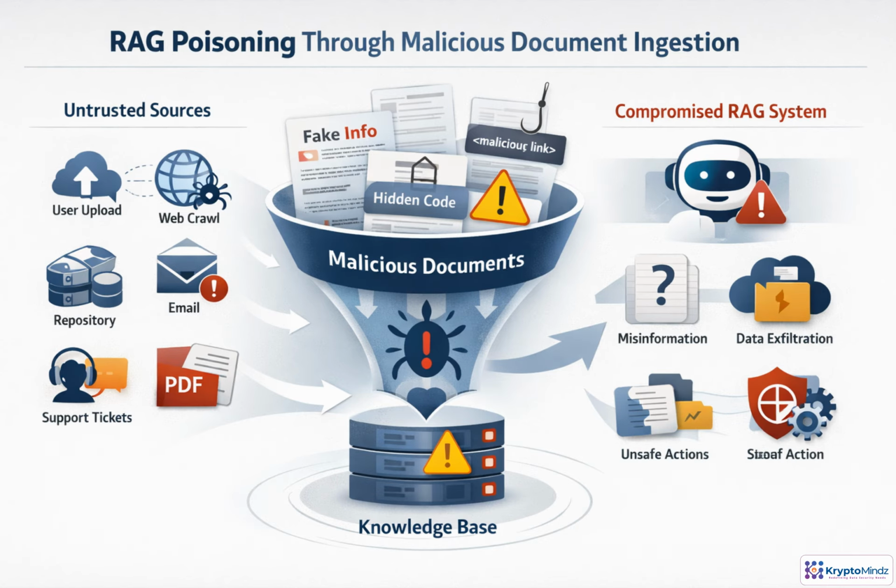RAG poisoning starts before the model ever answers a question. An attacker gets content into a trusted ingestion path, such as an upload, crawl, email, PDF, or support ticket. That content may include false facts, hidden text, metadata, or prompt injection instructions. Once indexed, retrieval gives it authority. The model may repeat misinformation, recommend unsafe steps, expose data, or bypass policy. The key control is source risk classification and sanitization before anything becomes retrievable.